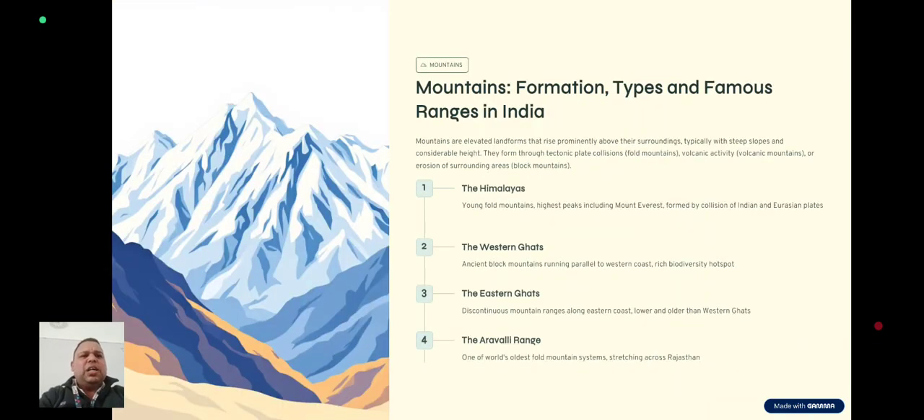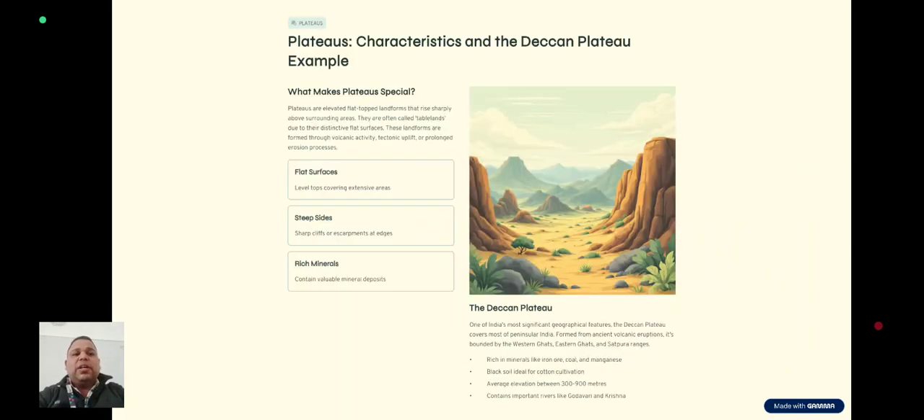Landforms are of different types. Famous mountain ranges in India are the Himalayas, the Western Ghats, the Eastern Ghats, and the Aravalli. The Himalayas are young fold mountains with the highest peaks, including Mount Everest, formed by the collision of the Indian and Eurasian plates. The Western Ghats are ancient block mountains running parallel to the western coast, rich in biodiversity and a hotspot. The Eastern Ghats are discontinuous mountain ranges along the eastern coast, lower and older than the Western Ghats. The Aravalli range is one of the world's oldest fold mountain systems, stretching across Rajasthan.